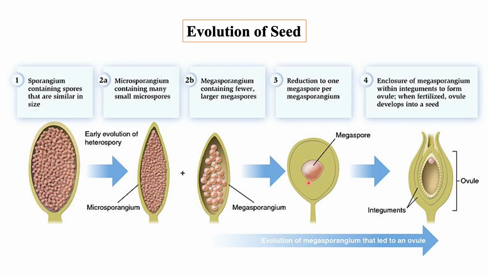Third, formation of integuments around the megasporangium and evolution of ovule. In this case, the megasporangium was surrounded by branch-like outgrowths. These outgrowths became fused during evolution to form an envelope-like structure called integument.